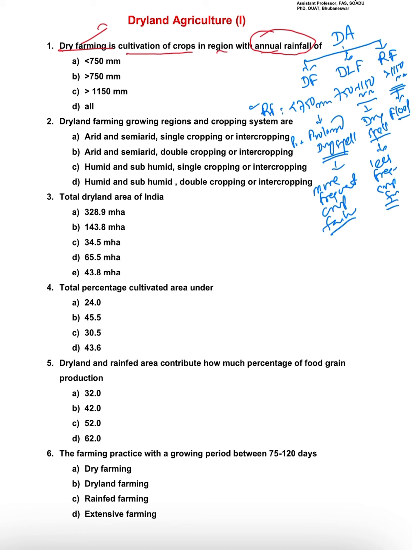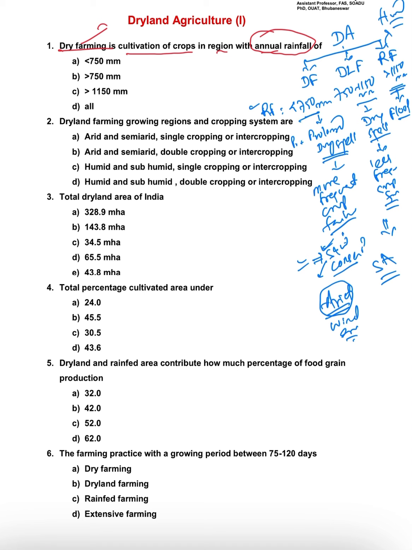So what is the measure we should take? We should focus on soil and water conservation. As rainfall is less, this is mostly followed in arid region. Dryland farming is followed in semi-arid region, whereas rainfed farming is followed in humid region. In arid region, wind erosion is the major problem, so you should go for soil conservation, and as the rainfall is very less, you should go for water conservation practices.